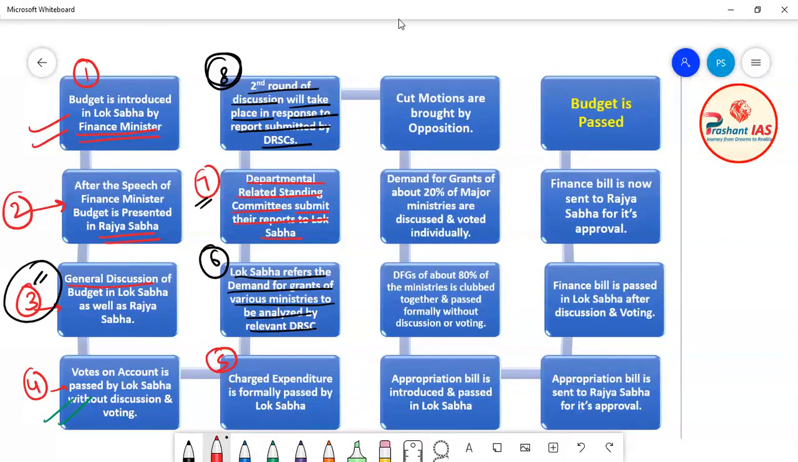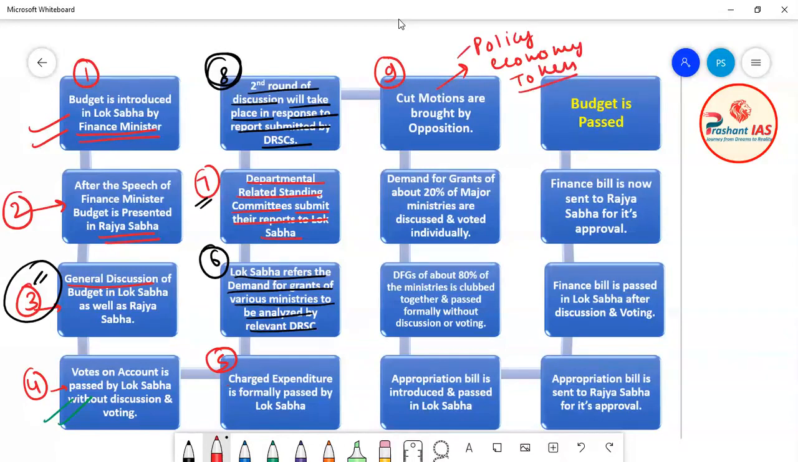So the ninth step is that once the discussion is over, the cut motions are brought by the opposition. Now what is a cut motion? There are many types of cut motions, for example, policy cut motion, economy cut motion, and token cut motion. These motions are brought by the opposition.